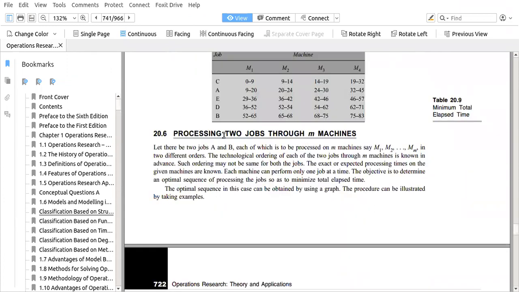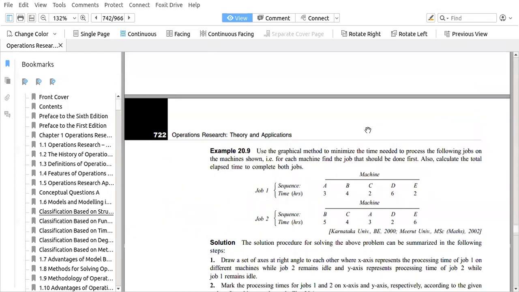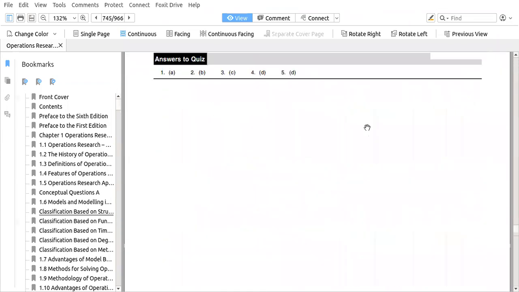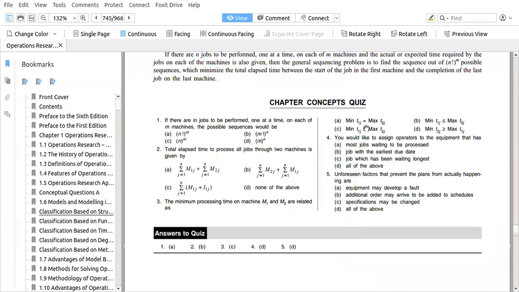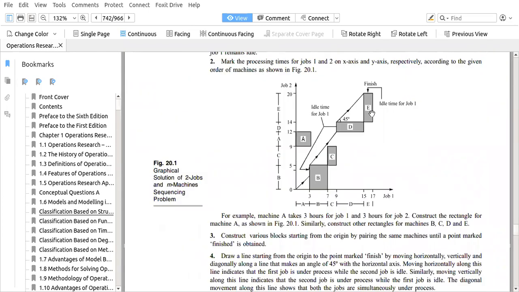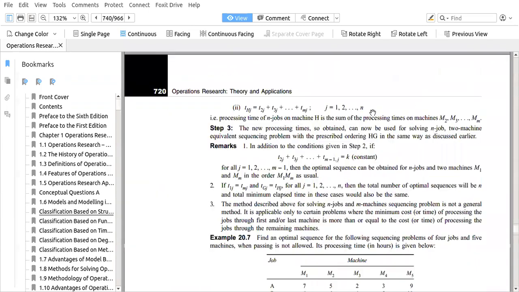Then there can be two jobs on m machines, the inverse of this, where there are a number of machines and only two jobs are to be performed. There are a number of machines and only three jobs are to be performed. There are a number of machines with a number of operations to be performed. The inverse of that is also possible. So this is your total sequencing problem.